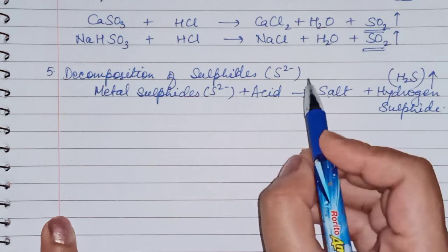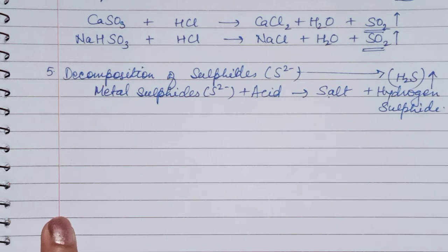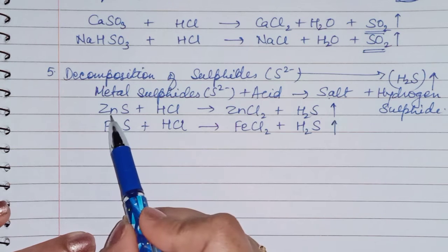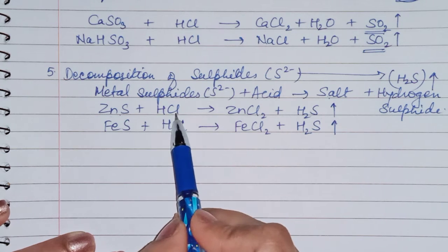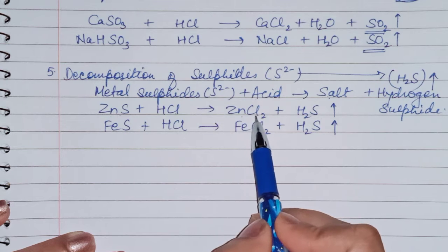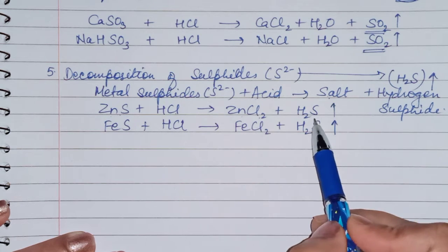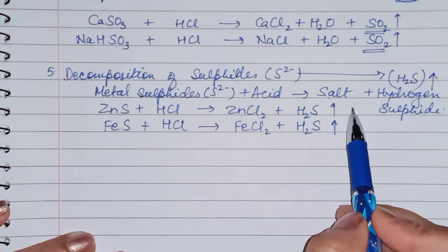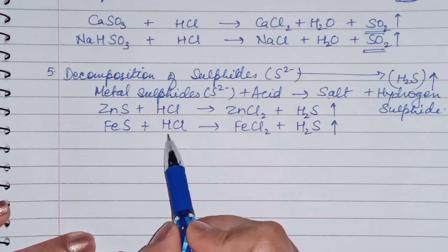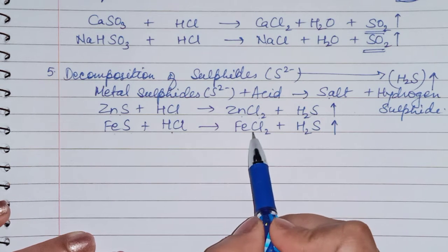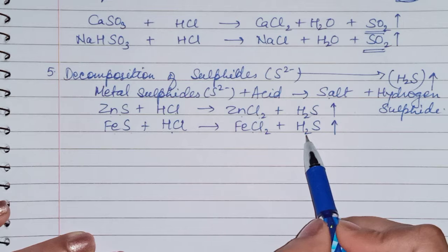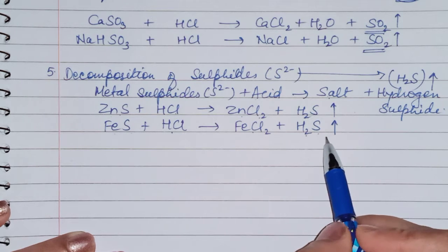Sulfide is producing H2S only. Examples: zinc sulfide reacts with dilute acid. It will give zinc chloride, that is salt, and H2S gas is released. Again, iron sulfide and HCl will react to give iron chloride, and hydrogen sulfide gas is released.